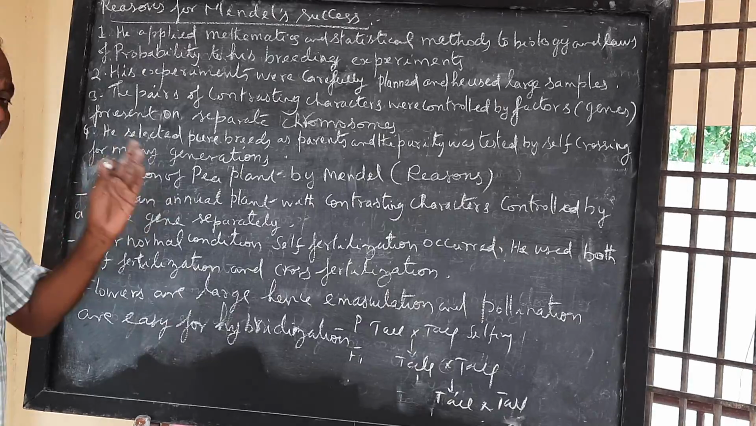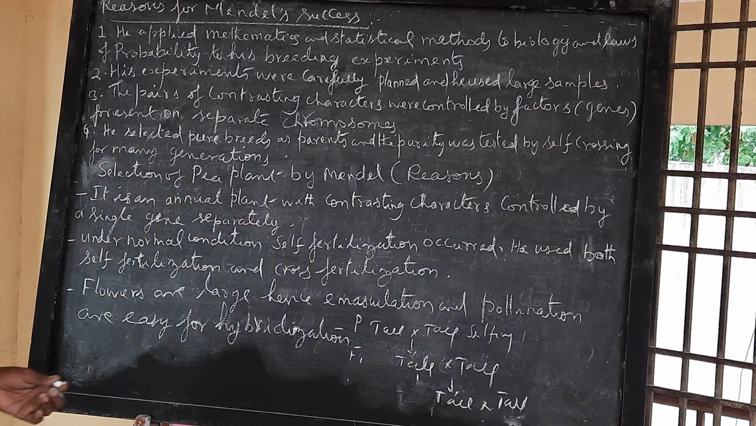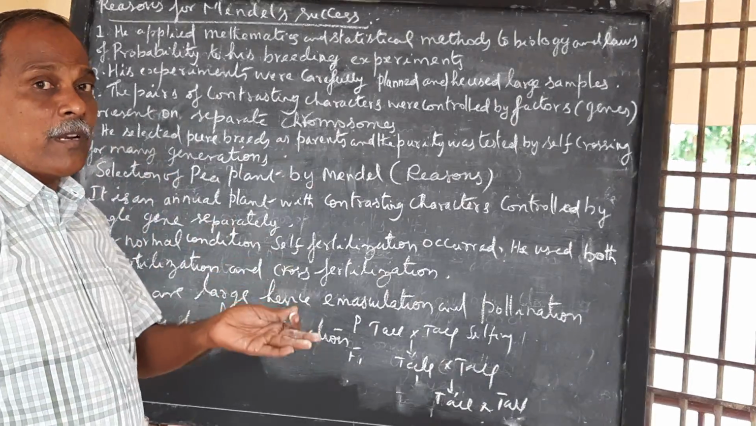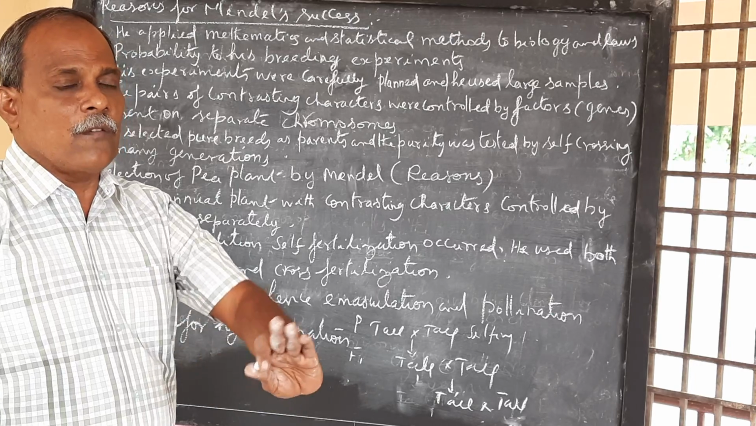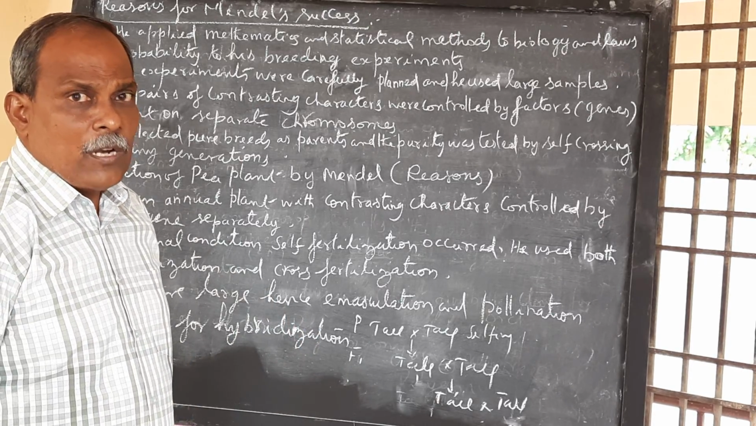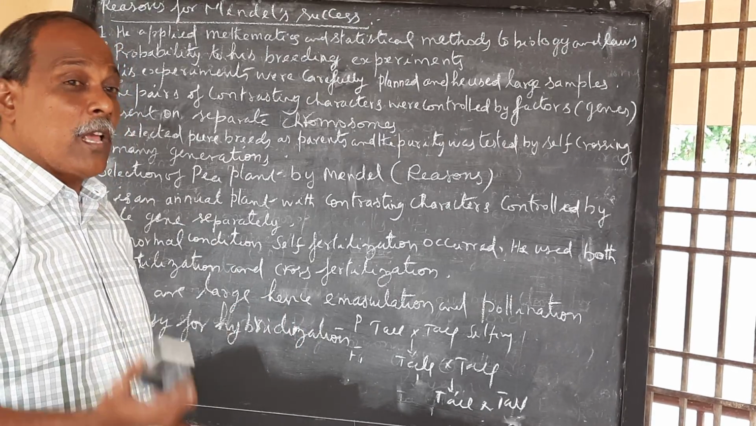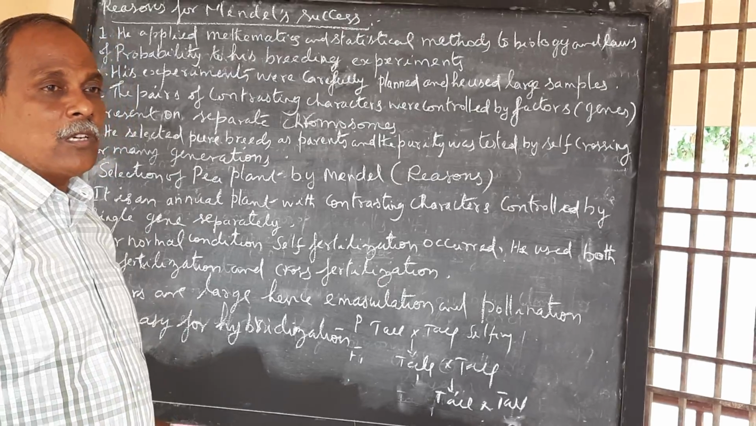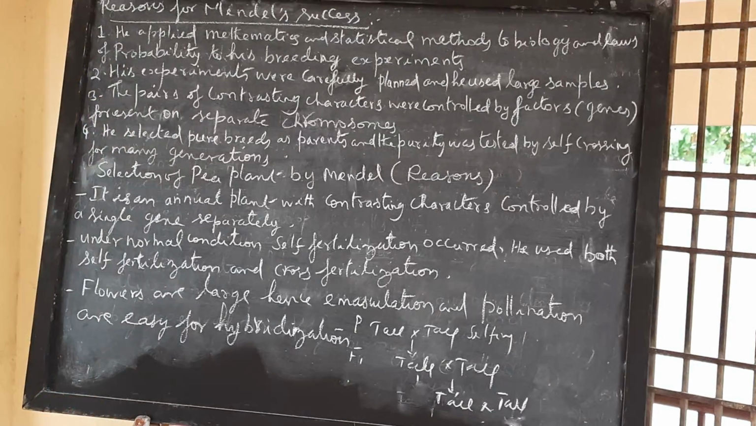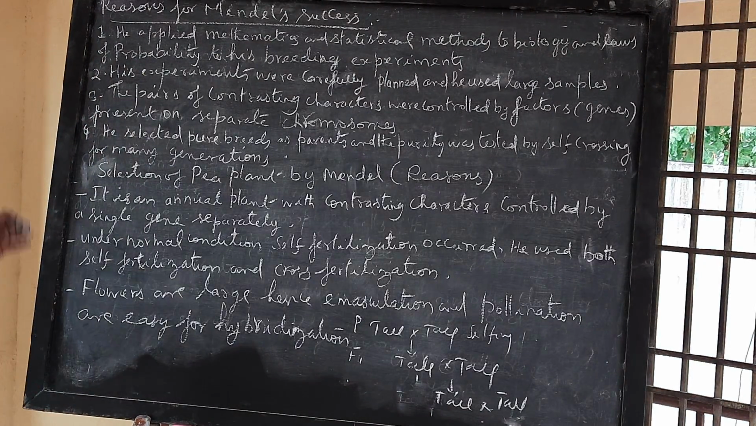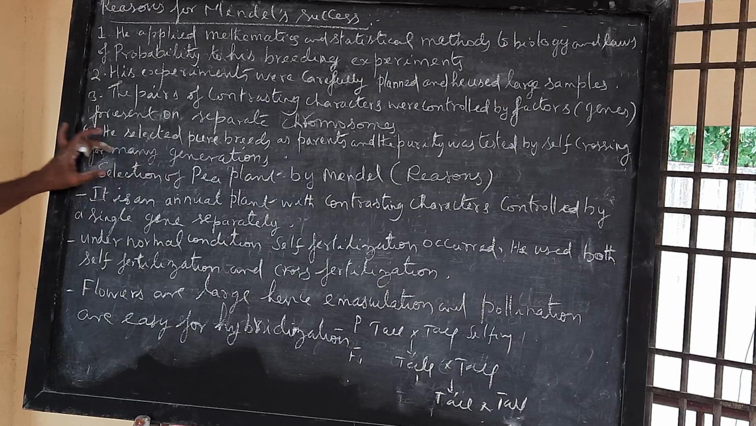So what you mean by pure breed is one which is able to give rise to the same kind of offspring for many generations on self-pollination and self-fertilization. The next one: selection of pea plant by Mendel.